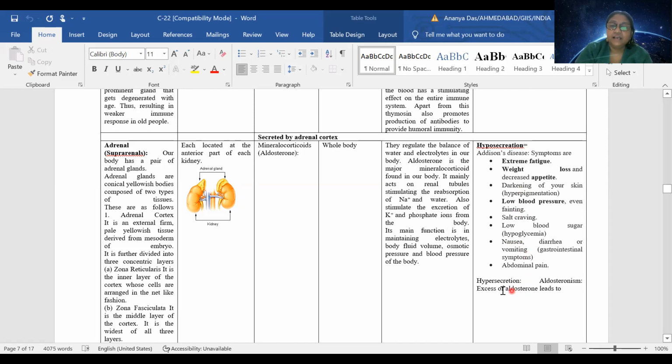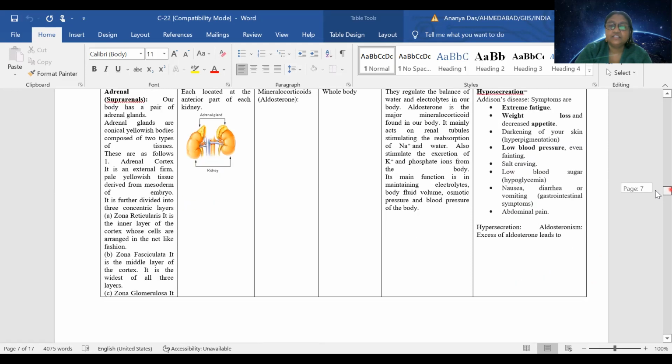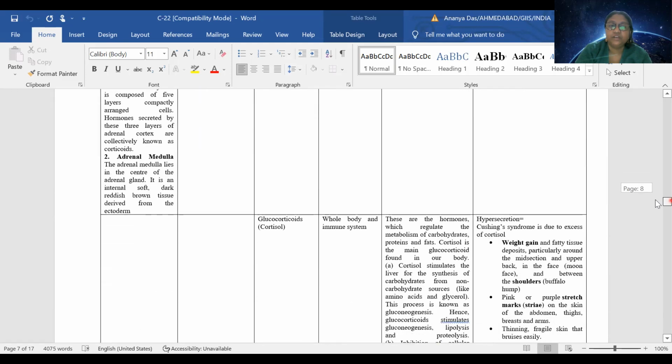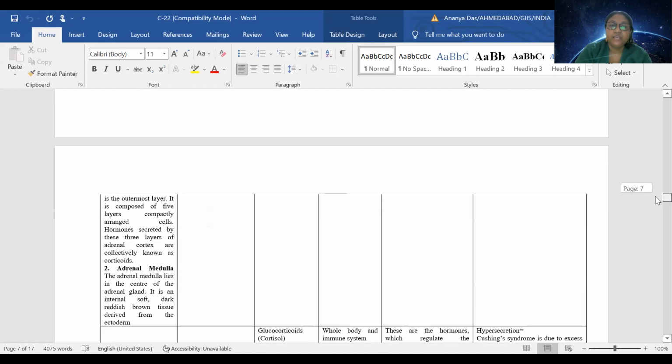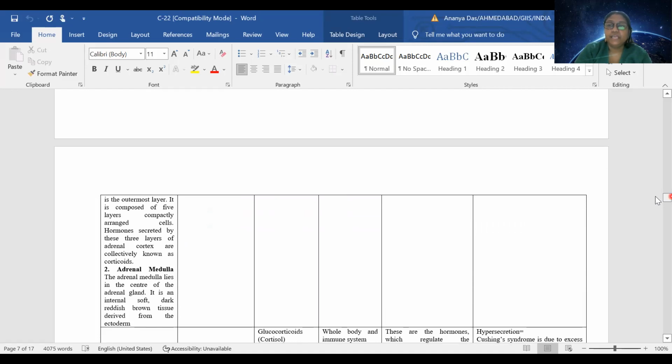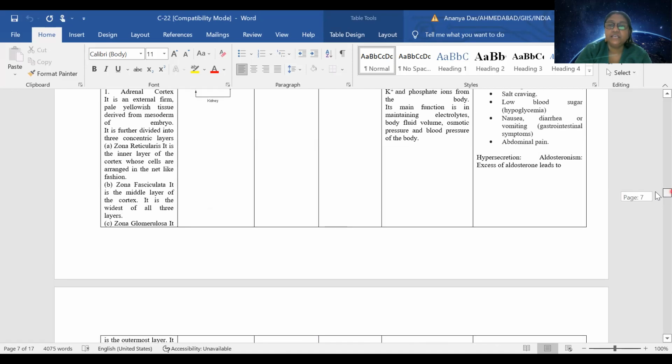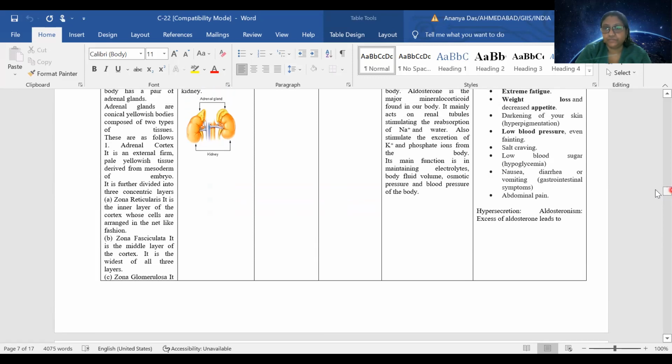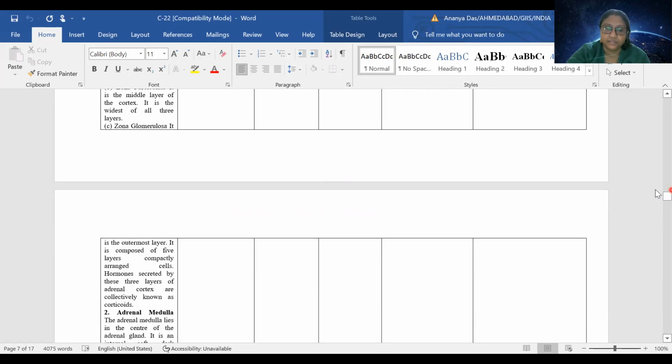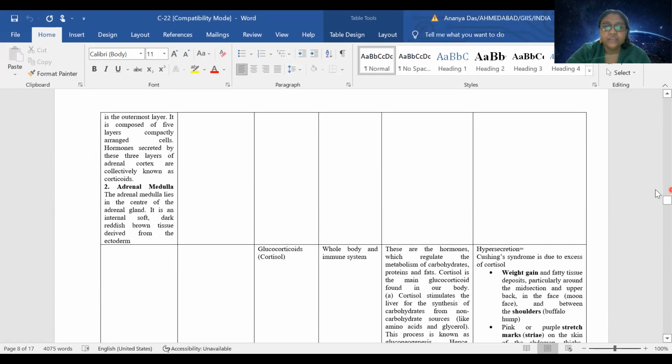If there is hypersecretion, we call it aldosteronism also, then the situation is also not very good, and it will cause a problem in the sense that there will be an increase in blood pressure. The blood pressure will be too much, and that will be hazardous for a person. A person can have damage of the circulatory system and other parts.